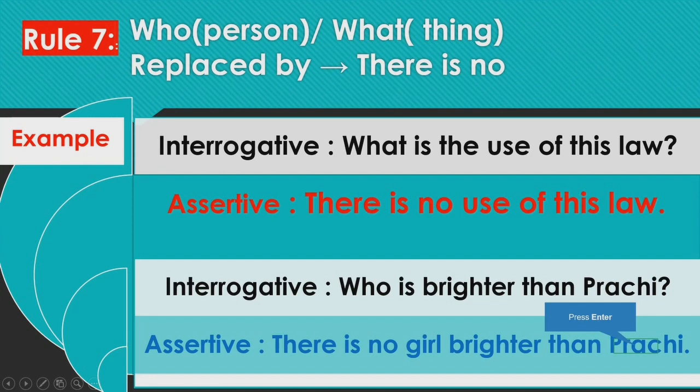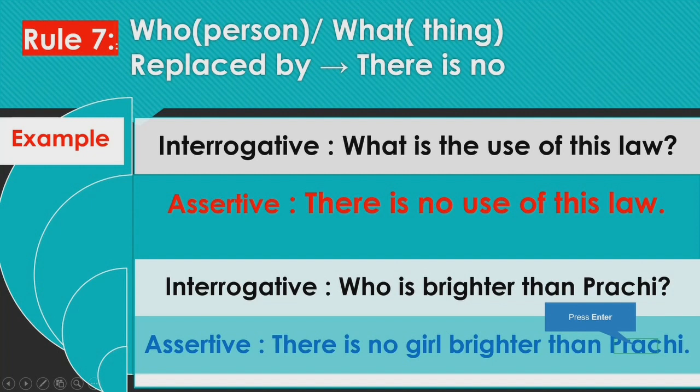Rule number 7, when who, it is used for person, and what, it is used for thing. When who or what are given, we have to replace them with there is no. In the example, you can find what in the beginning. What is the use of this law? So the expected answer is no use. So we will use there is no in the beginning, replacing what. So what will be replaced with there is no. So what is the use of this law? So in assertive we'll say there is no use of this law.